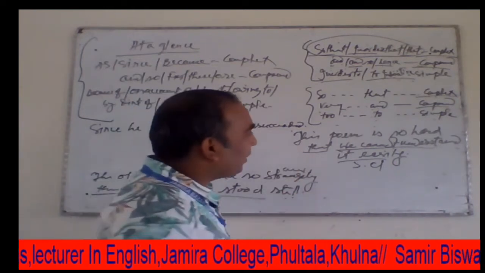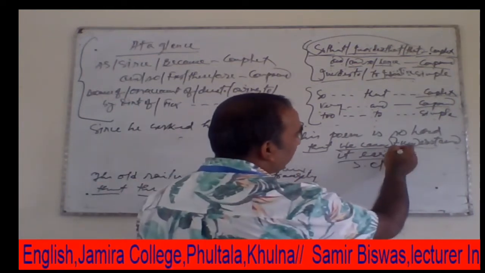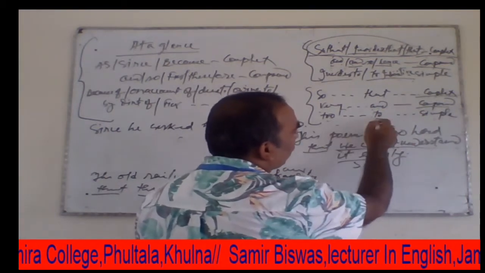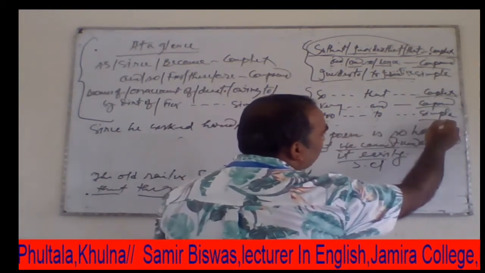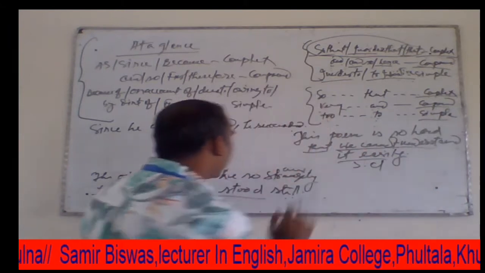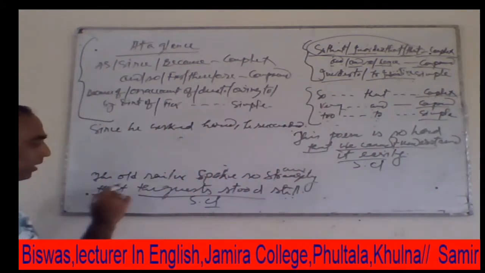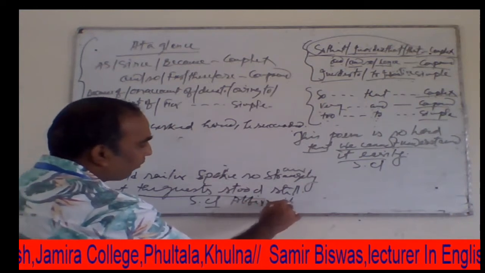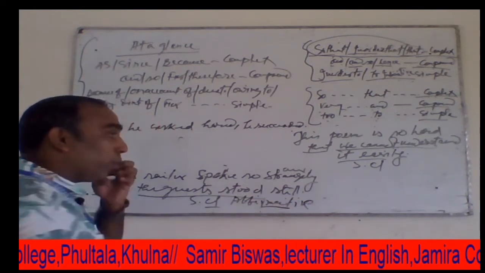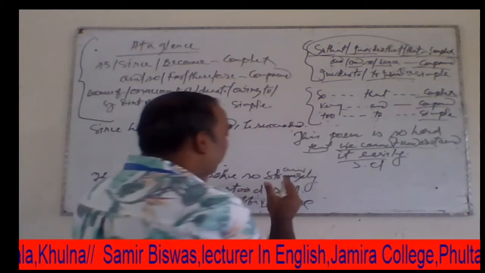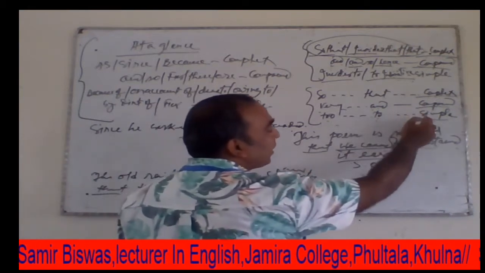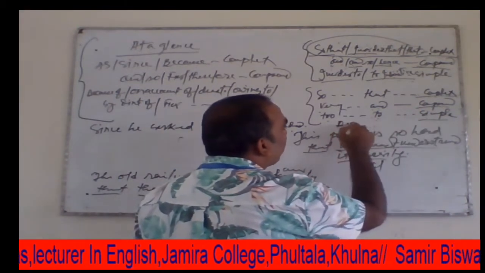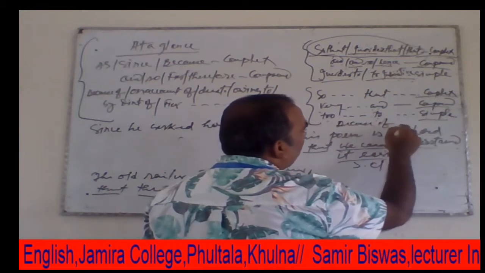When we find a negative sentence, then we can use too to make a simple sentence. But when we find that after that an affirmative clause, then we can make this simple sentence with the help of because of.